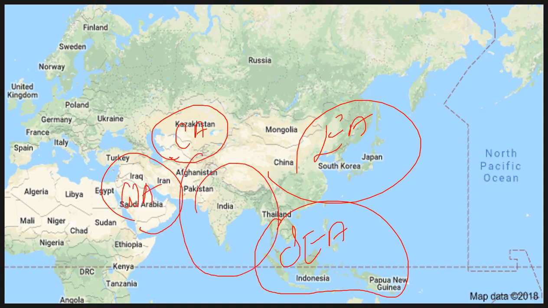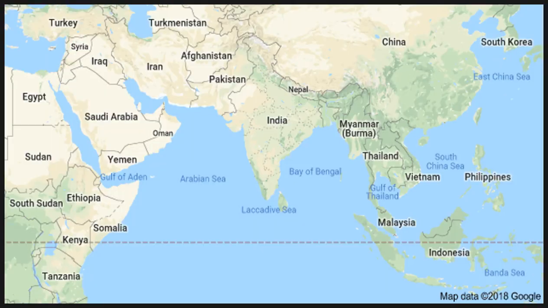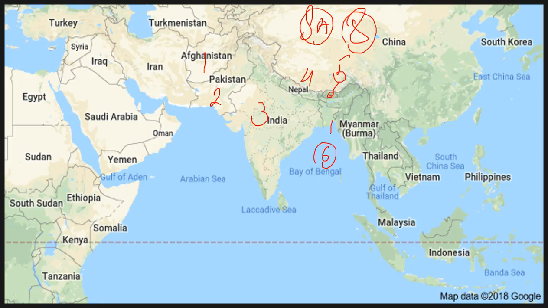And here we have this region, and today we are going to talk about this region predominantly. By the way, this region is called South Asia, right? You have 8 countries in South Asia. We are going to count them. You have Afghanistan, Pakistan, then India, Nepal, then a tiny nation called Bhutan. 6th is Bangladesh, and we have 2 island nations.